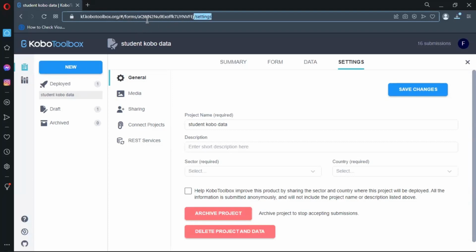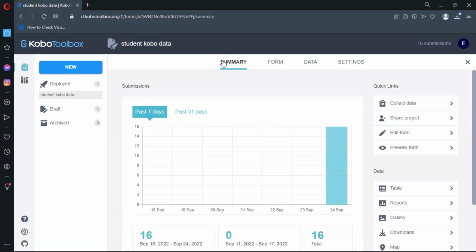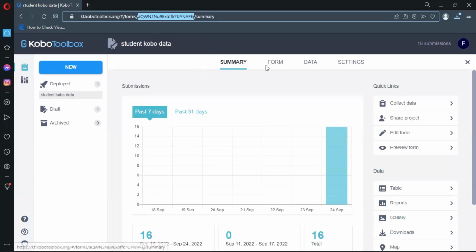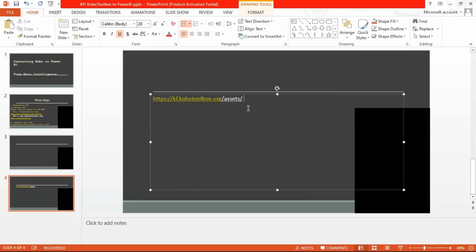So the UID number is the number that comes after forms, between forms and the last part of the URL. Here, let us copy this. You can copy it from here; the number does not change. After copying it, paste it here.